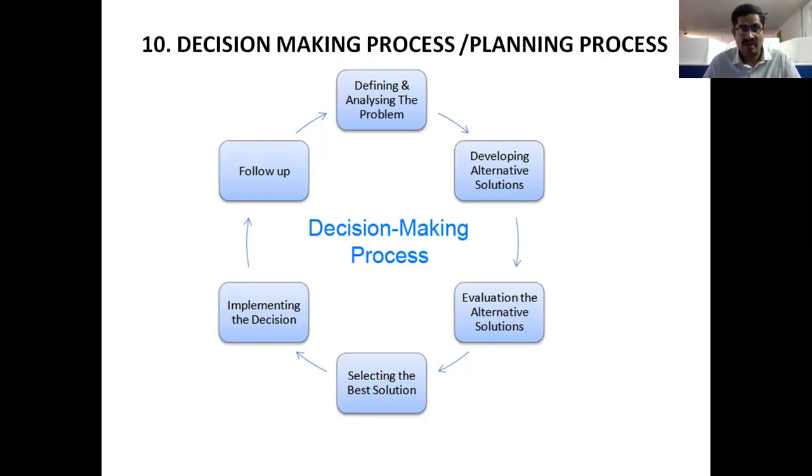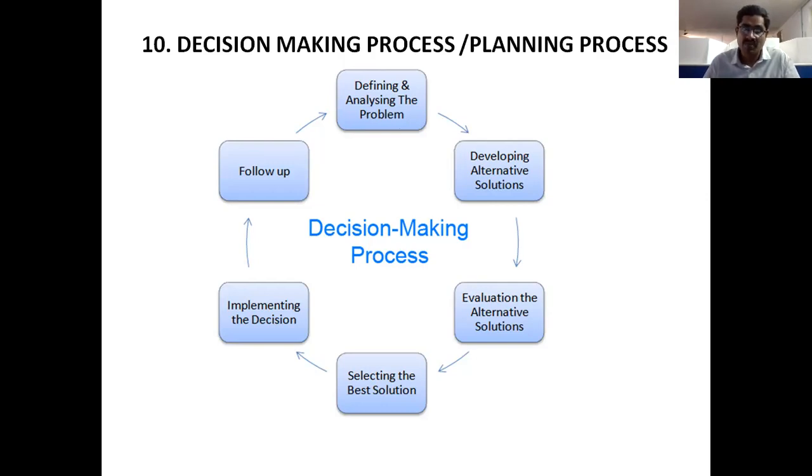Based upon accurate information and accurate thinking, we make these decisions. This is the decision making process. First of all, coming to the first stage, the first step is defining and analyzing the problem. The company may be facing a problem, or the company may have an opportunity. For solving the problem or for the opportunity, the company should take the right decision.